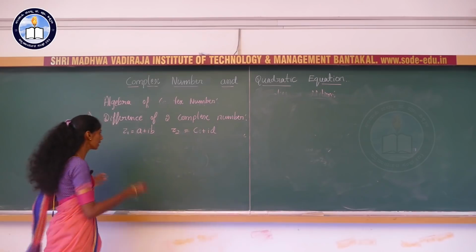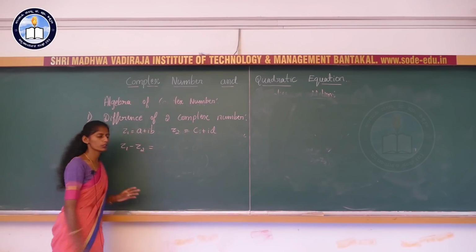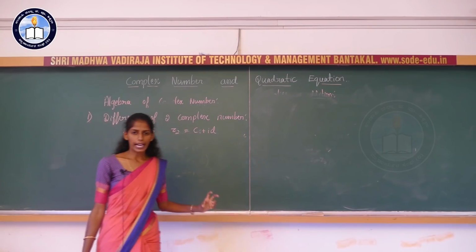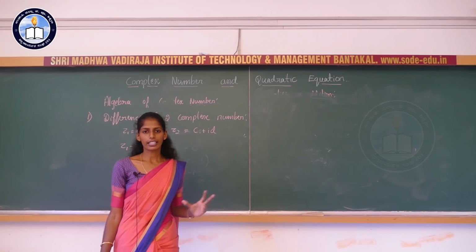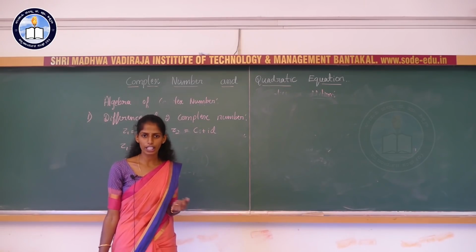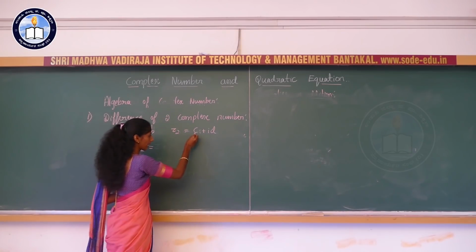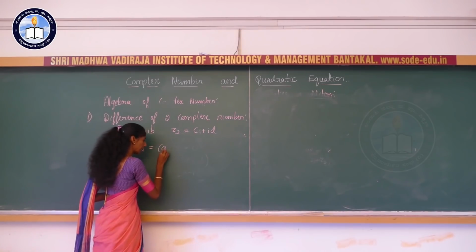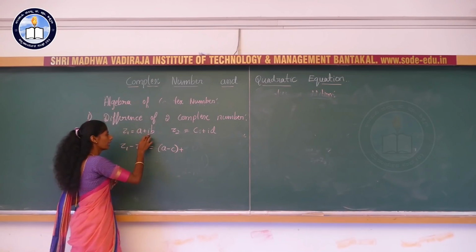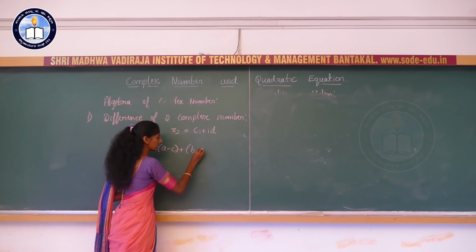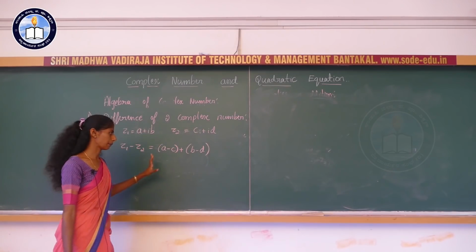It is nothing but z1 minus z2, where we subtract the real part separately and after that the imaginary part separately. Here the real part is a, here the real part is c. So a minus c, plus b minus d. This indicates the difference of two complex numbers.